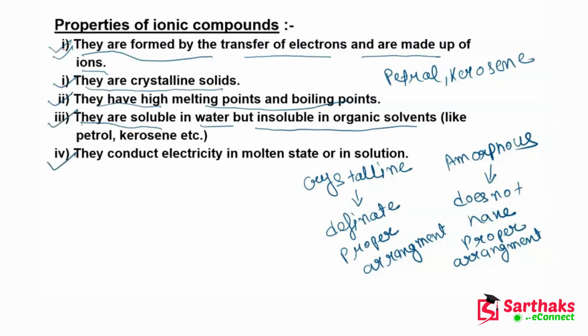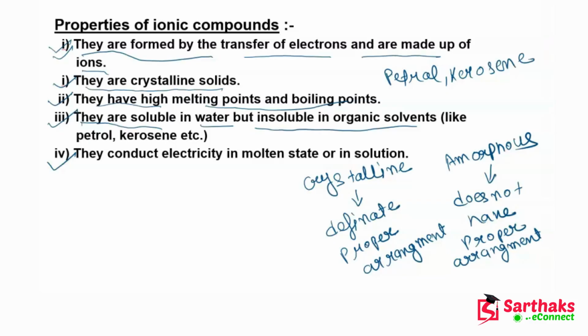Now guys, the last point is they conduct electricity in molten state or in solution. I told you that in the molten state they are present in the form of ions, and to conduct electricity there are some conditions: it should have free electrons or free ions.